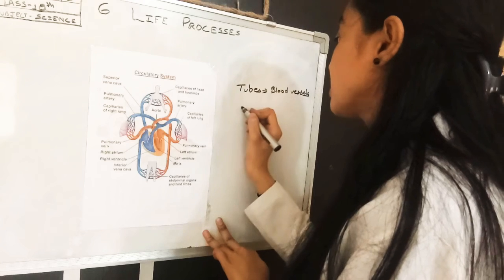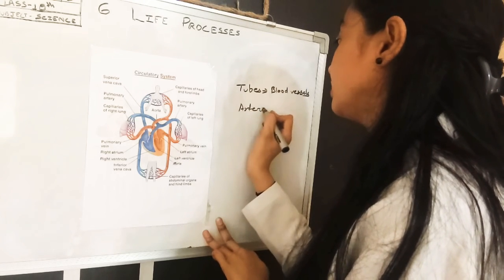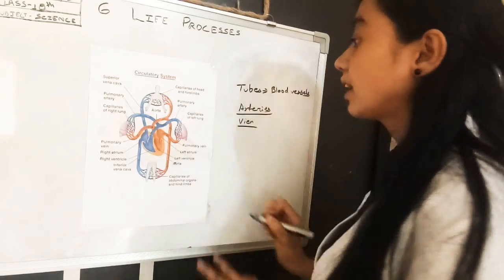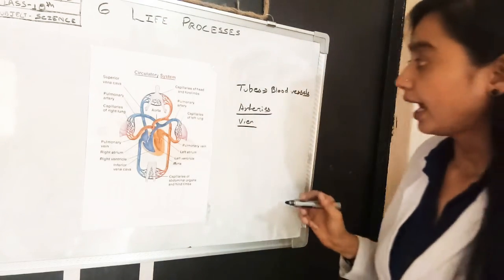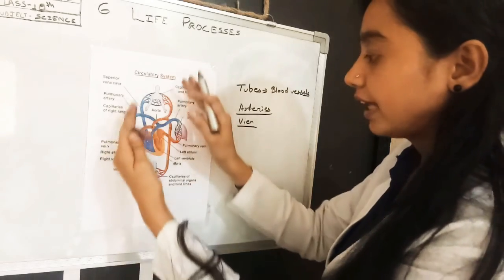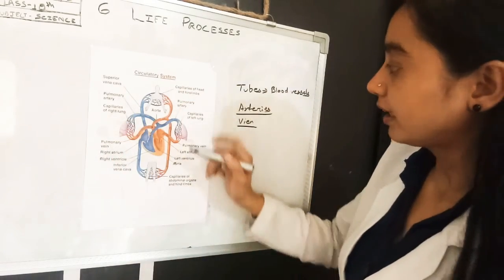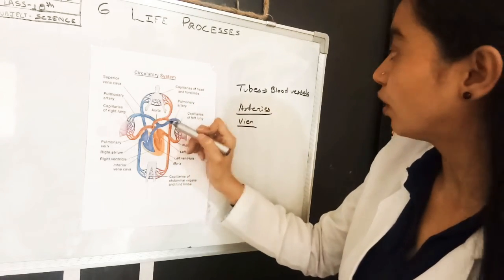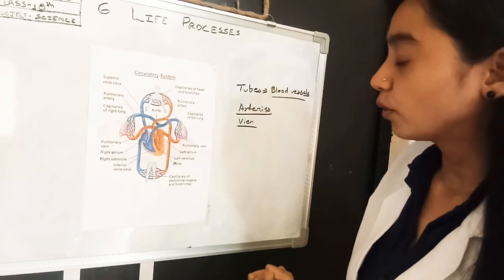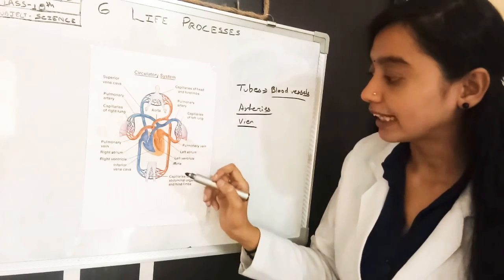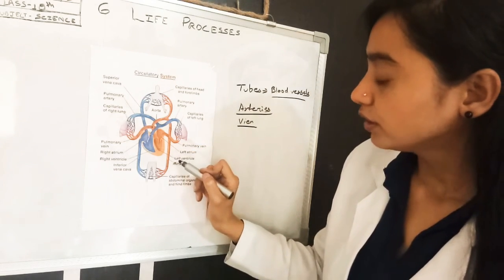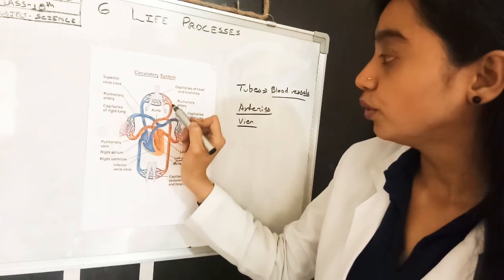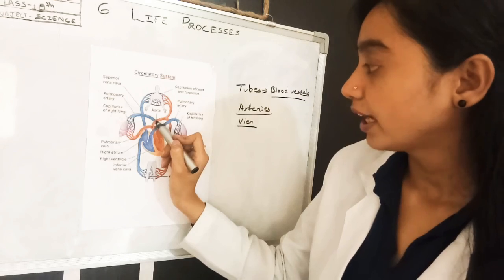What are these blood vessels? These are arteries and veins. How are these arteries and veins formed? Let's study. First of all, you can see the diagram of the circulatory system, that here are tubes. These tubes are generally called blood vessels. In yesterday's lecture I taught you that from the left ventricle, blood goes to the aorta. This is the aorta.